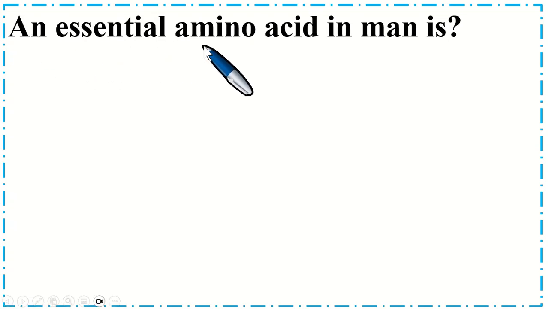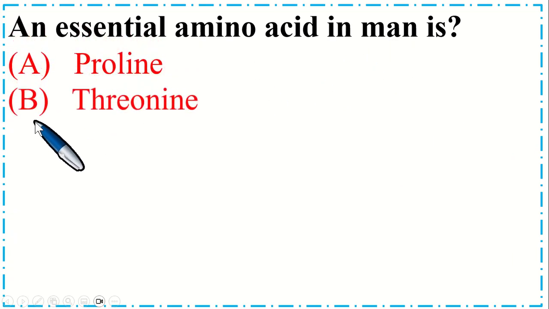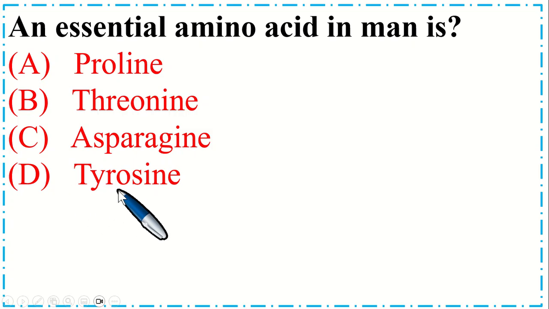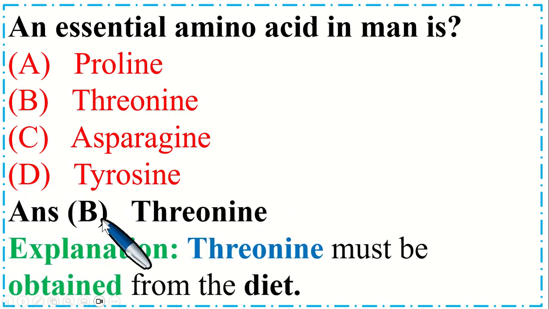Which of the following is an essential amino acid? Option A proline, B threonine, C asparagine, and option D tyrosine. So the correct option is B threonine. Threonine must be obtained from the diet.